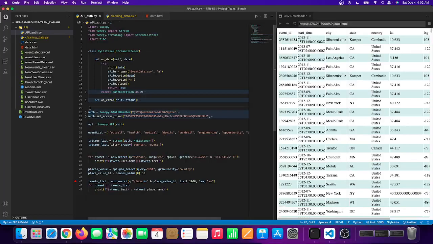Hi, I'm Pranit. This is the final project deliverable for Team 13. In this project, we designed a Python based application for event detection using the Twitter API.